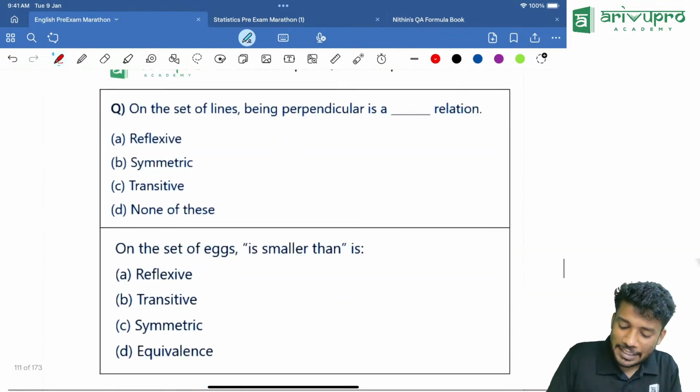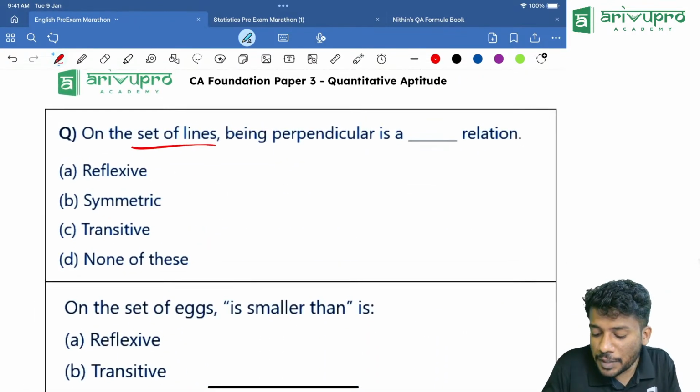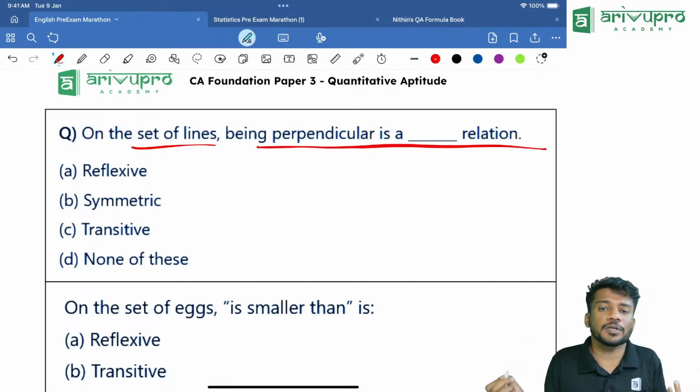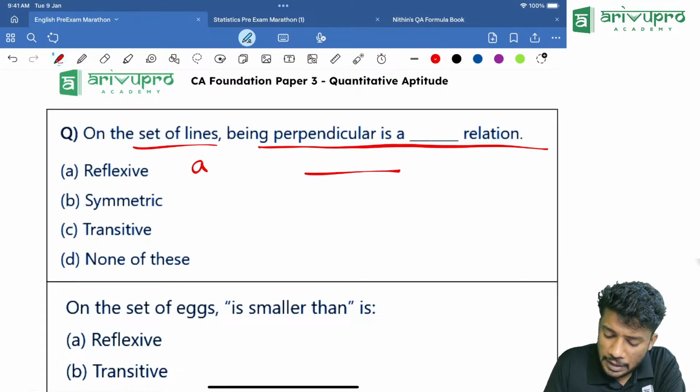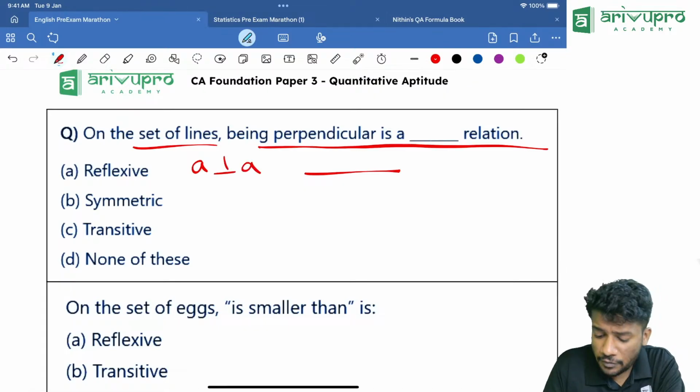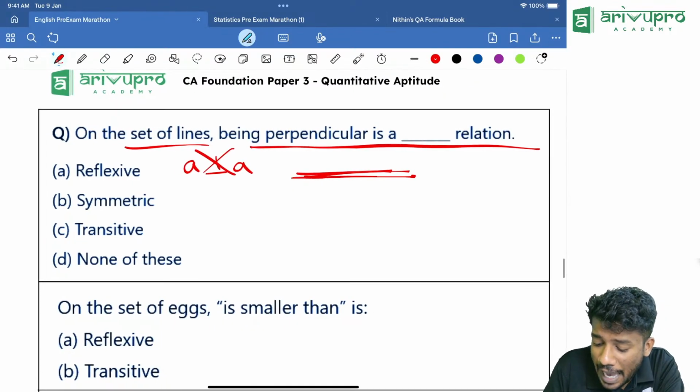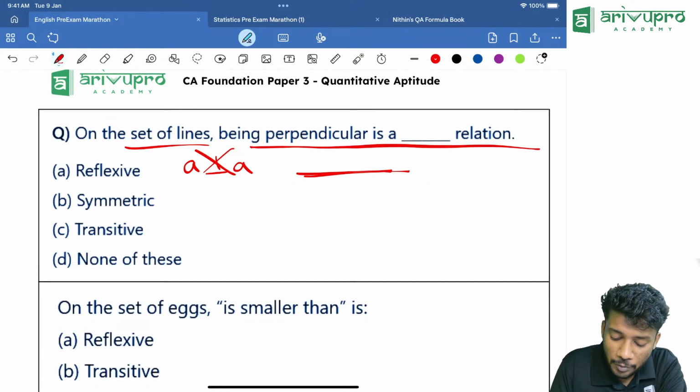Got the point? Yes. On a set of lines, the relation of being perpendicular is what? Reflexive, transitive or symmetric? I'll tell you. If a line A is there, can A be perpendicular to itself? It cannot be. It will only be parallel to itself. That means it cannot be reflexive. Option A is wrong.